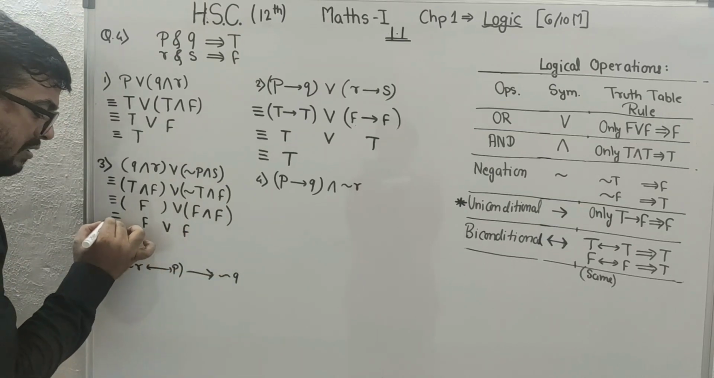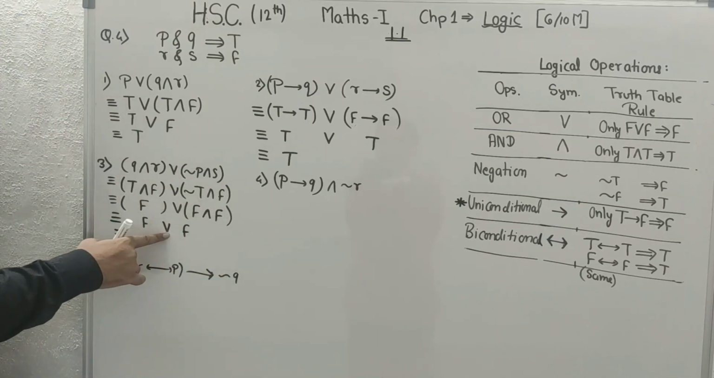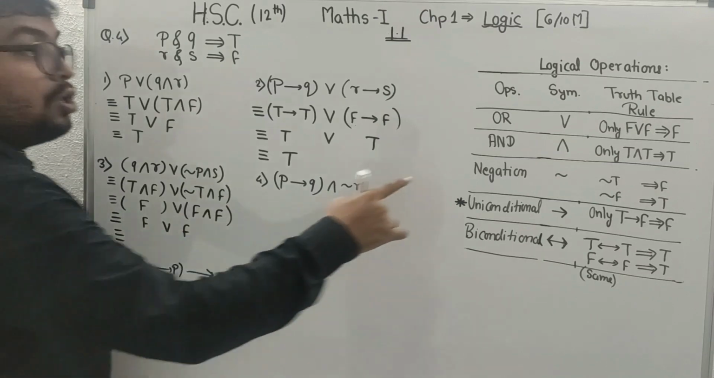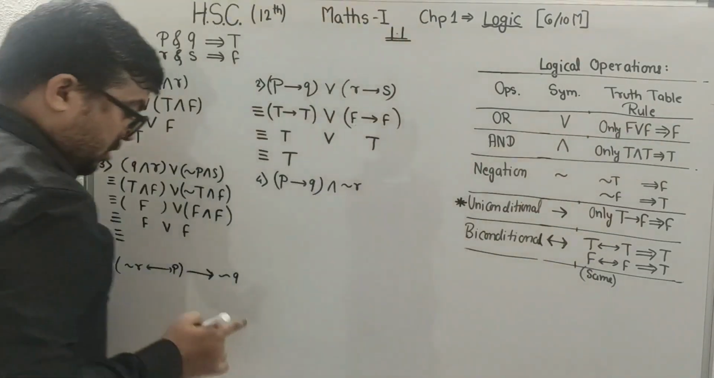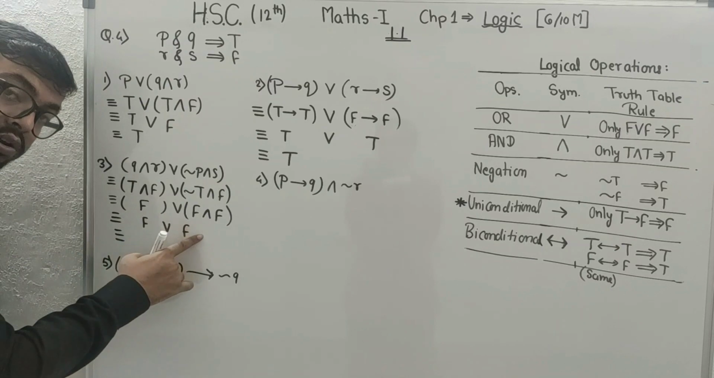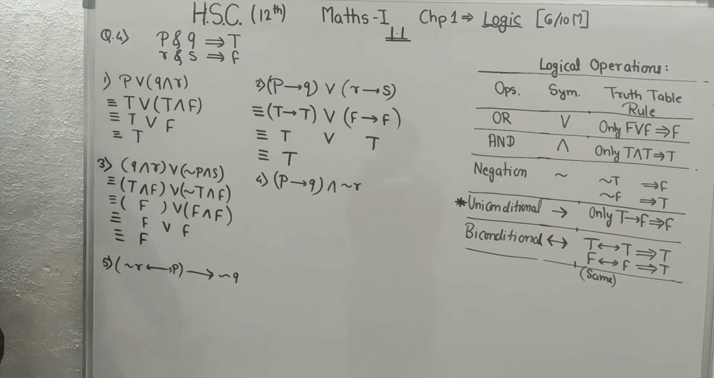What is the rule of the OR? Both sides false, then it is false. Here both sides are false only. So we will use false. Okay? Okay, so beta. Next.